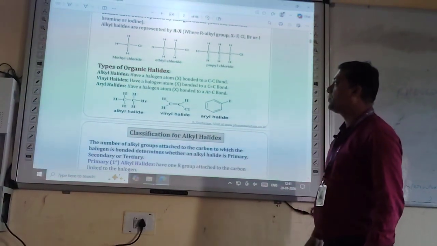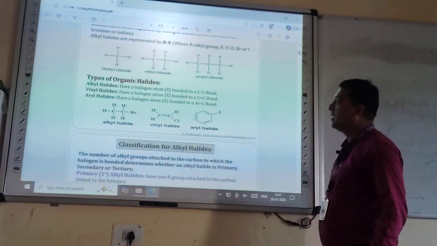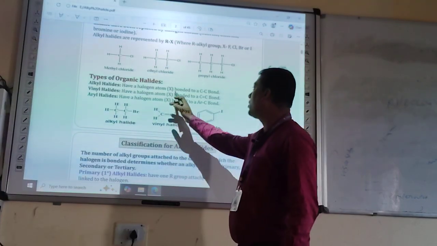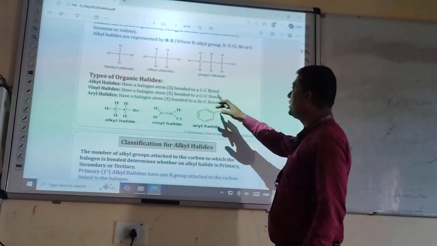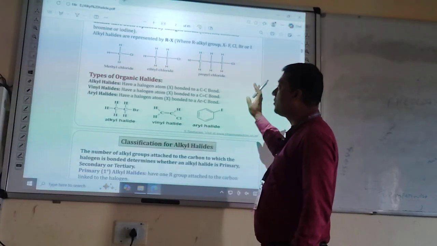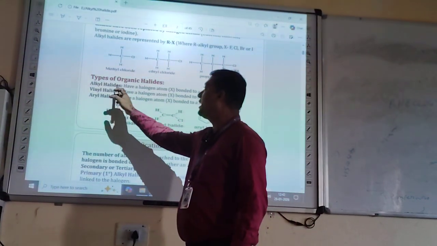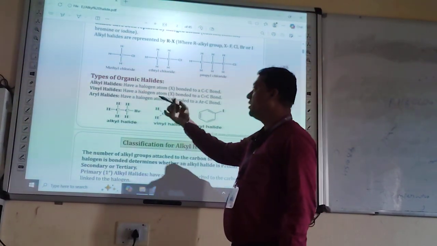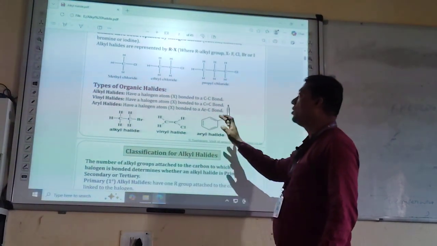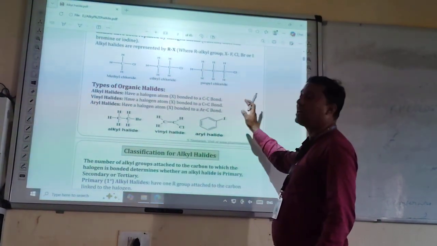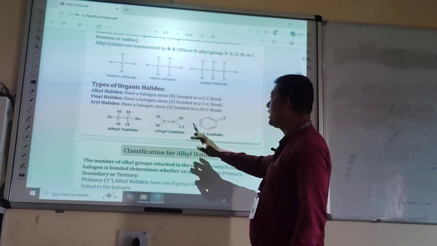Then types of organic halides. Alkyl halides have a halogen atom bonded to a carbon-carbon single bond. Then it is named vinyl halide when the halogen atom is bonded to a carbon-carbon double bond. This is your vinyl halide.